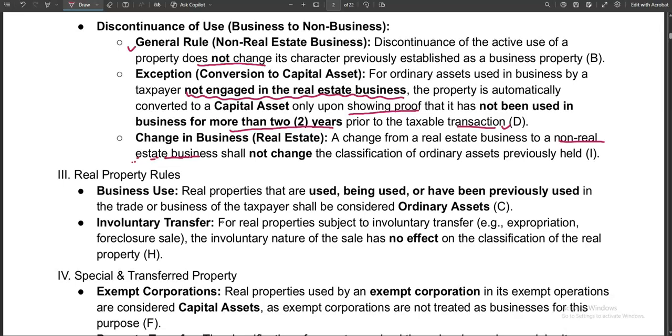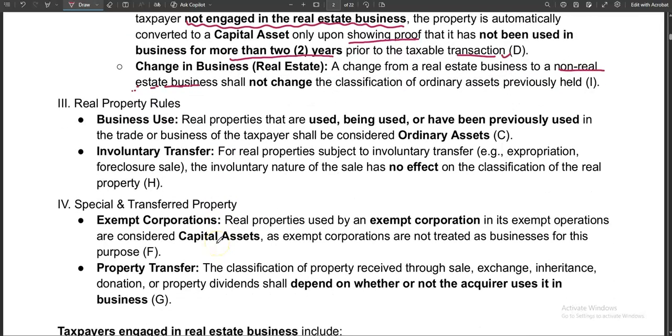Now, if there's an involuntary transfer, it's not your intention, but you are forced to stop using that because it was expropriated, foreclosed, etc., it doesn't mean that the classification will change to capital asset. It will stay again as ordinary asset. It's not one of the exceptions. We have only one exception to that, as I discussed earlier.